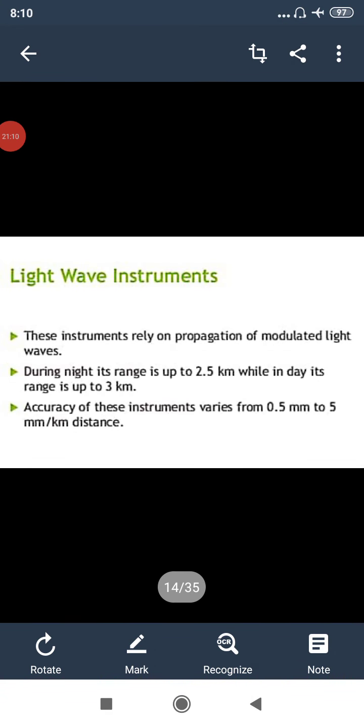Light wave instruments. These instruments rely on propagation of modulated light waves. During night, the range is up to 2.5 kilometers, while in the day it is up to 3 kilometers. Accuracy of these instruments varies from 0.5 mm to 5 mm per kilometer. But still, you can increase the range, as these come under the medium range instruments.